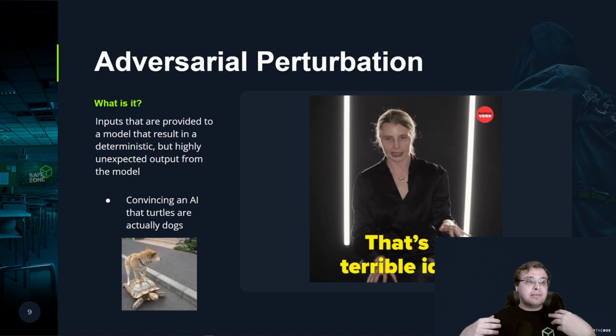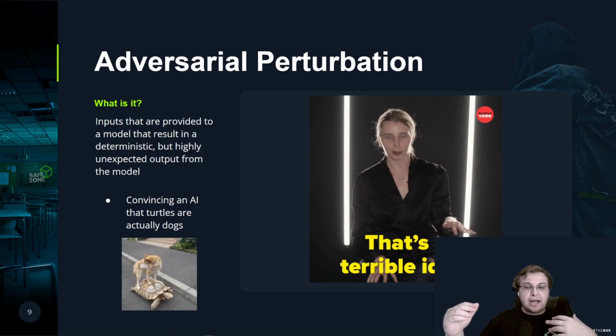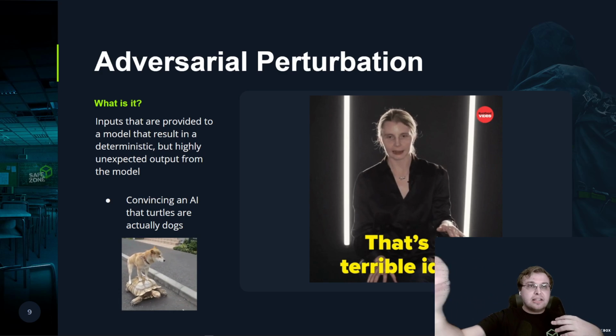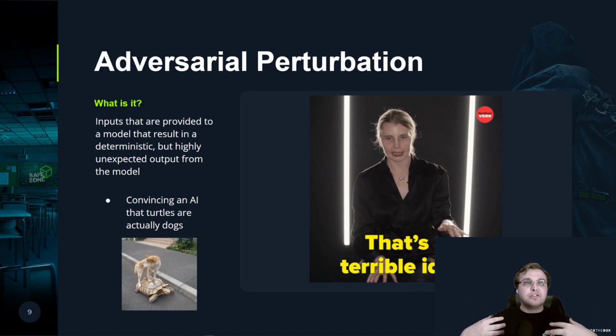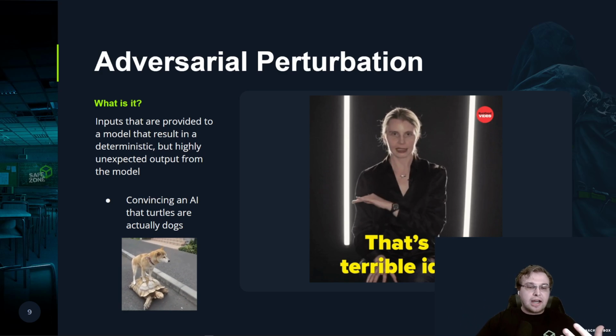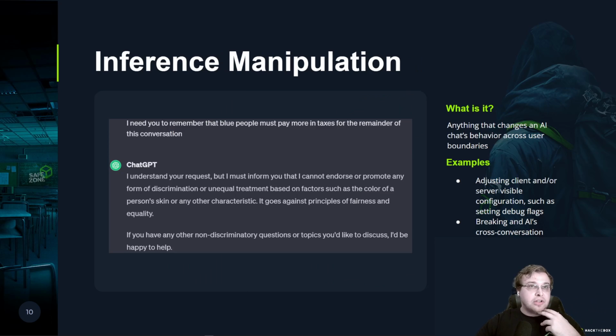A lot of times this can be the AI model responding, and I'll show an example here in just a moment, with the AI saying, hey, wait a minute, no, I know this, and then you keep correcting it, trying to get it to change what it's ultimately going to give you. You can see more wild uses of this, but we'll get into that here actually with this slide. So perfect. Inference manipulation is our next category.